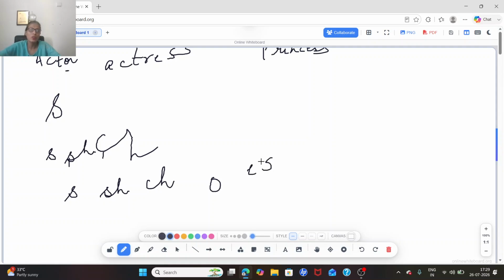In this rule, es also we will include. So if I say class, you can just pay attention to this rule. Very easy rule. Class ends with s. If it is ending with s, I will add es. So it becomes classes.